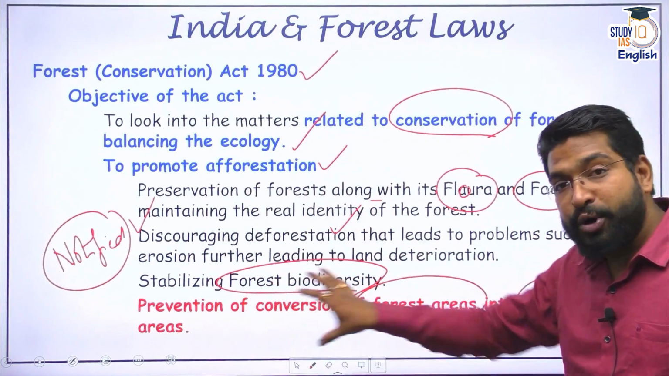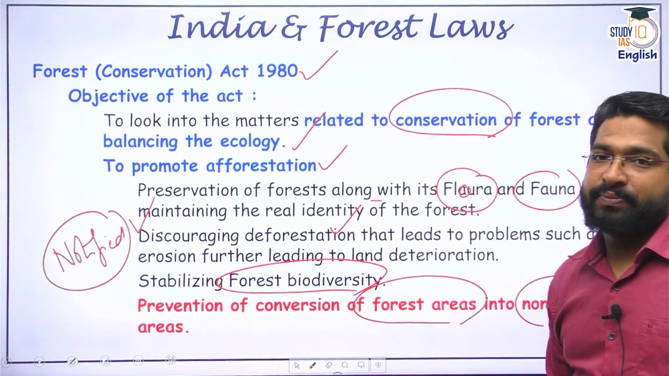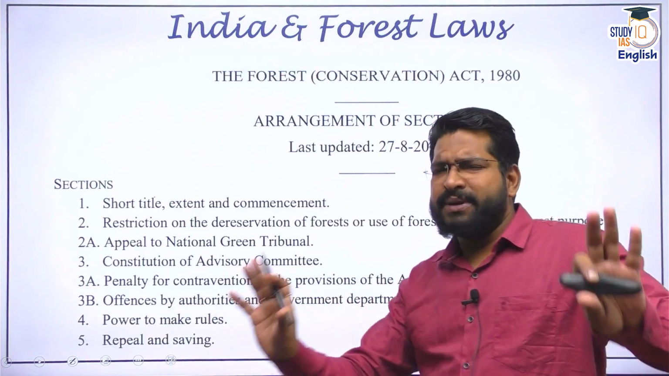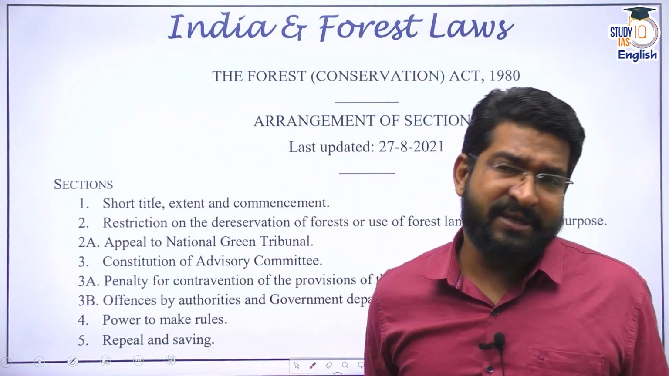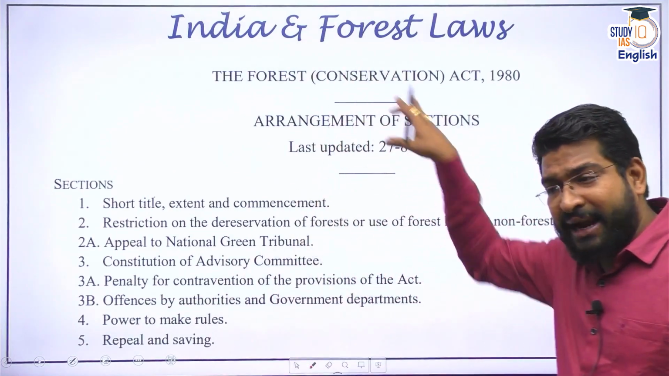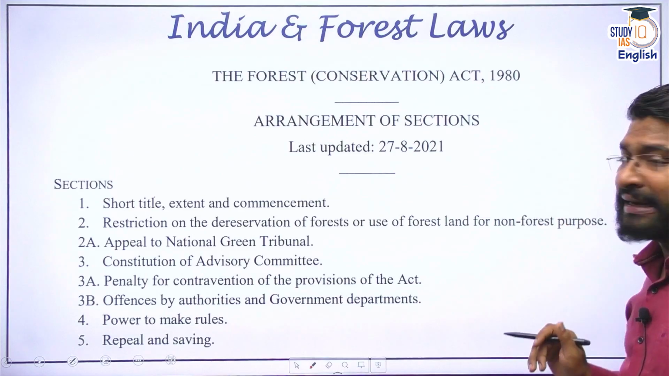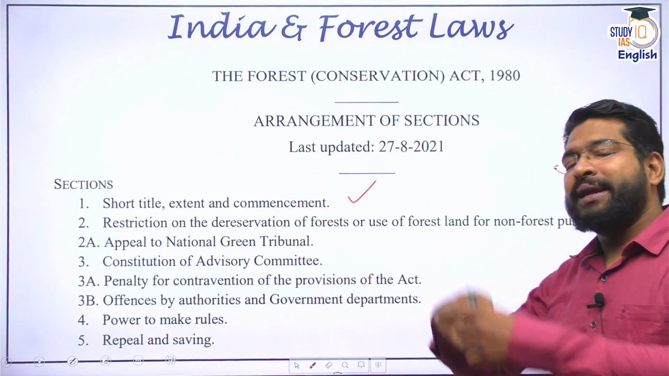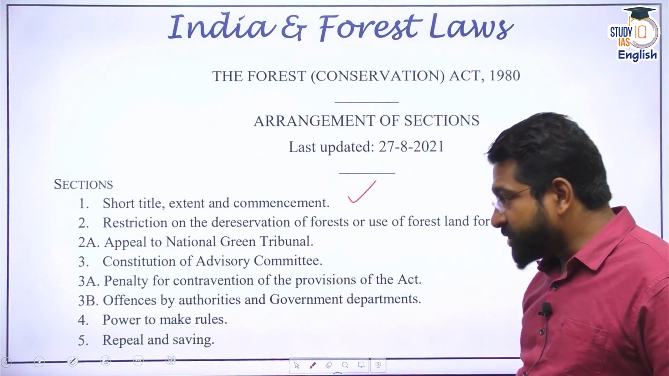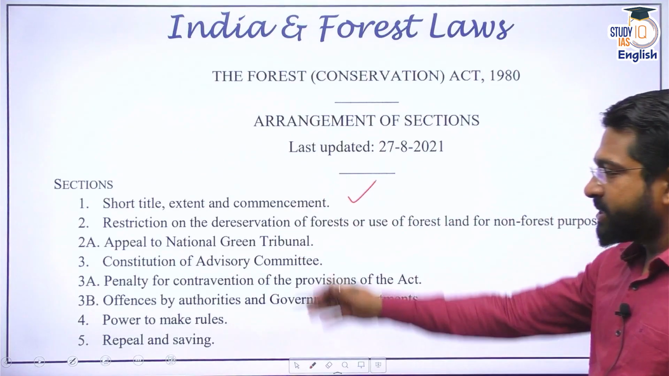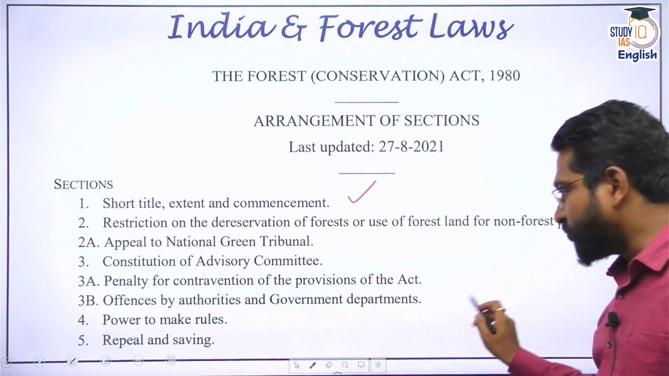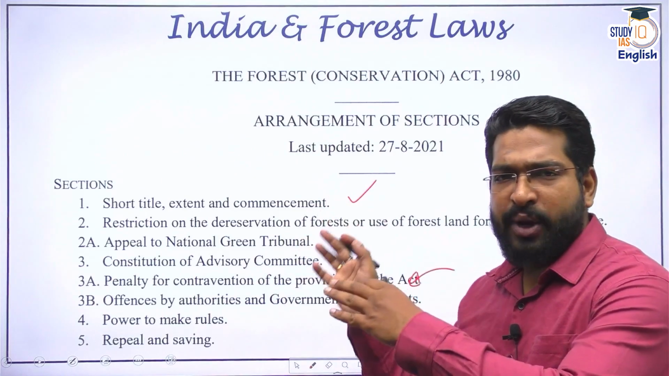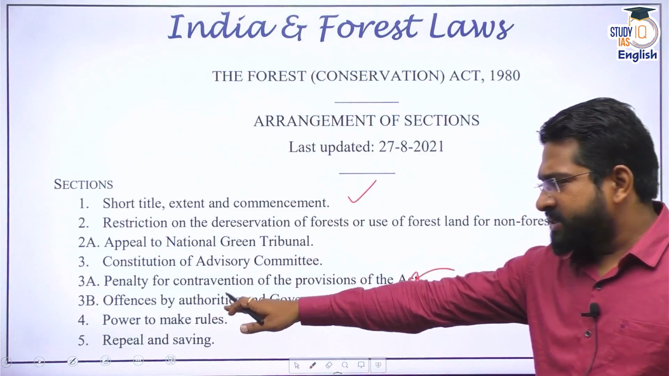This is one of the important clauses in the act. In fact, if you look at this particular act, it is fairly simple. There are just 5 sections in it. This is the act in totality, the Forest Conservation Act 1980. Short title, then section 2. Section 2A was later on added through amendment after the NGT came, National Green Tribunal. Section 3, 3A, 3B, again through amendments. Amendments happened in 1988. Amendments also happened in 1996. Section 4 and Section 5.